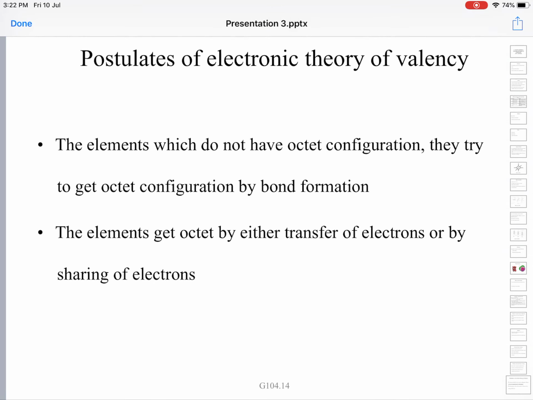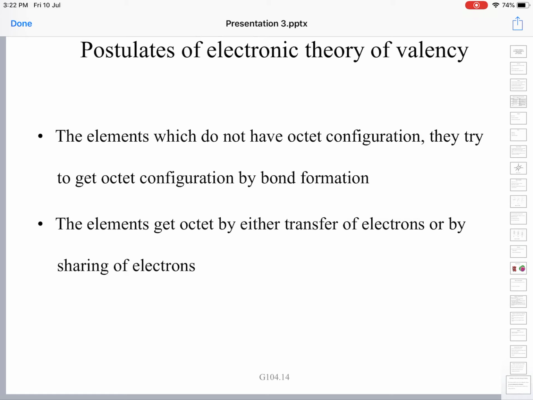The postulates of the electronic theory of valency, just as I mentioned, can be enumerated like this: elements which do not have an octet configuration try to get an octet configuration by bond formation. Elements get an octet either by transfer of electrons or by sharing of electrons. This is the electronic theory of valency.